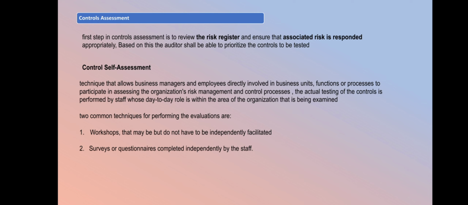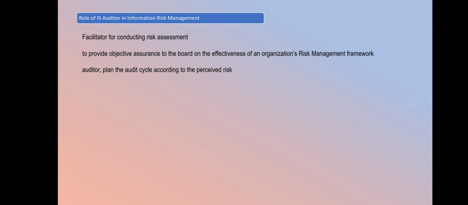Control self-assessment. Control self-assessment is a self-assessment by an organization through its employees who work on that control on a day-to-day basis. There are two techniques through which an organization can conduct control self-assessment: organizing workshops for their employees, and surveys or questionnaires completed by their staff.